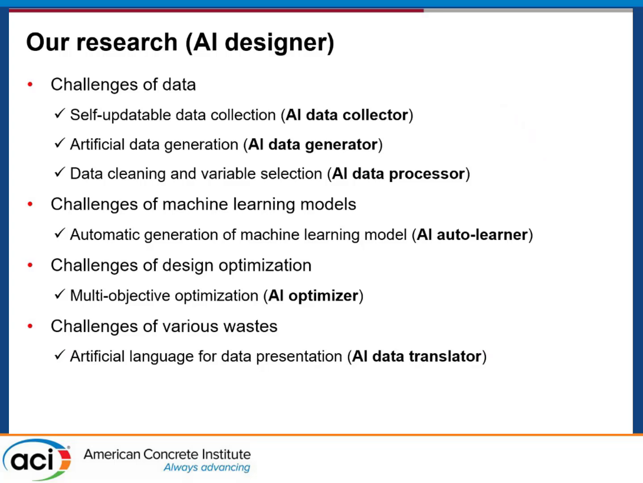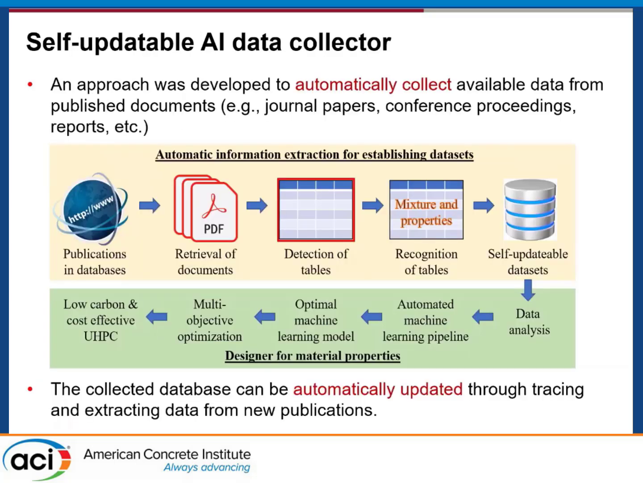My research group has developed multiple approaches to solve the different problems that have been identified, including AI-based data collection, data generation, data processing, an AI model generator, an optimization method, and a data translator. Today I will briefly talk about these techniques, and then I will mainly focus on the artificial language method to consider the physical and chemical properties of concrete.